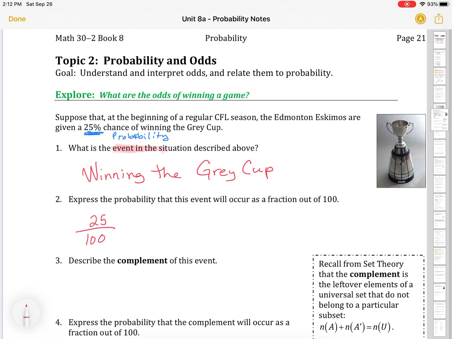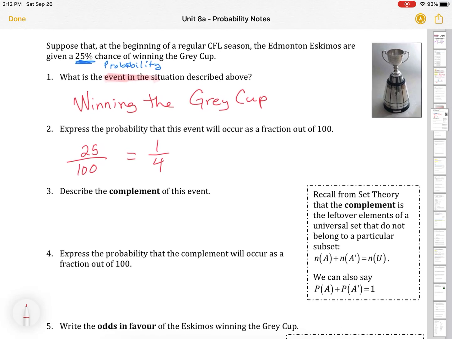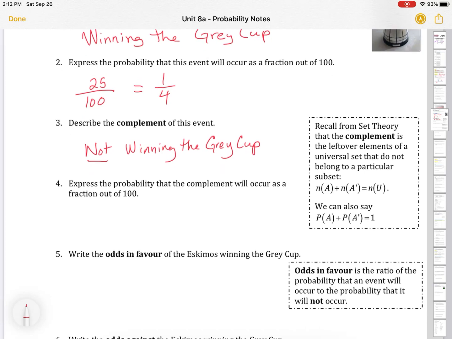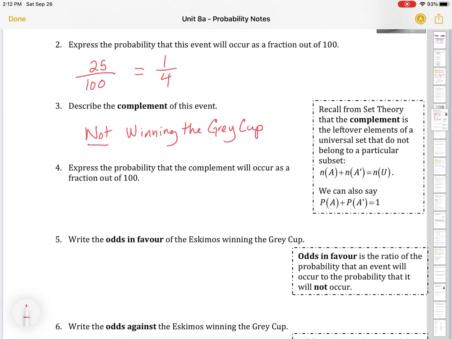The favorable event. Express the probability that this event will occur as a fraction out of 100. Well, we've been told it's 25%, so that would be 25 out of 100. And normally we would also reduce that to lowest terms, which would be 1/4. Now, what would be the complement of the event? Well, the complement of the event is all the situations where winning the Grey Cup doesn't happen. So it would be not winning the Grey Cup.